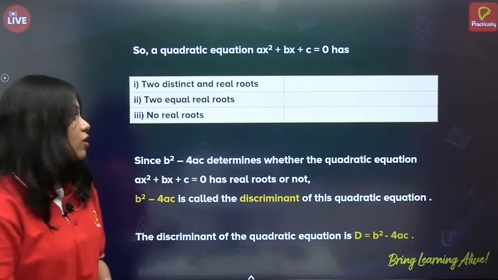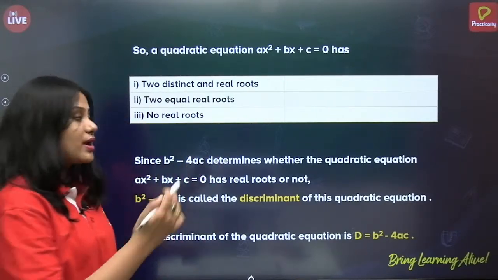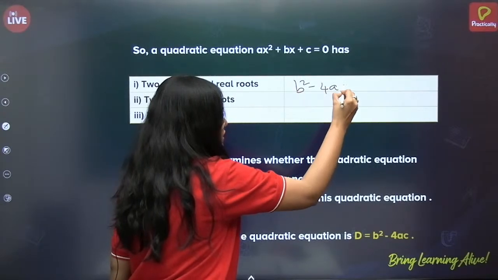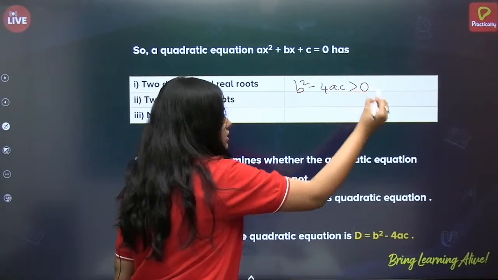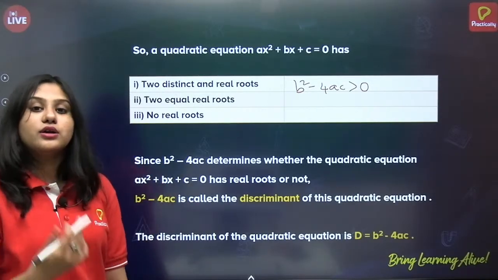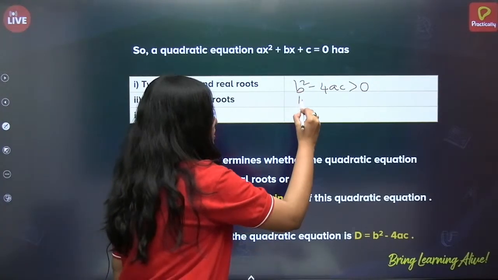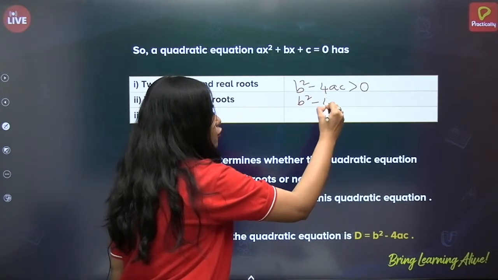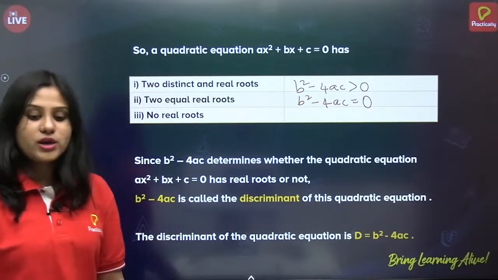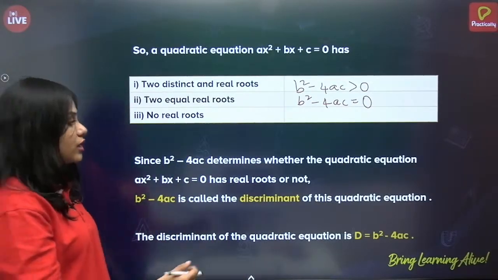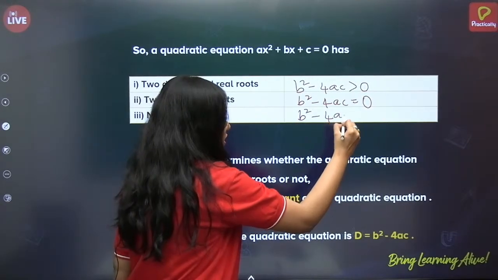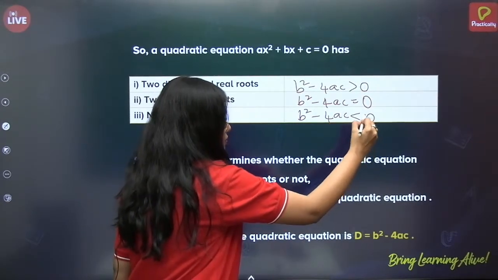So two distinct and real roots, when will we get them? When b square minus 4ac is greater than 0. Correct? Next, two equal real roots, when will we get them? When b square minus 4ac is equal to 0. No real roots when b square minus 4ac is less than 0.